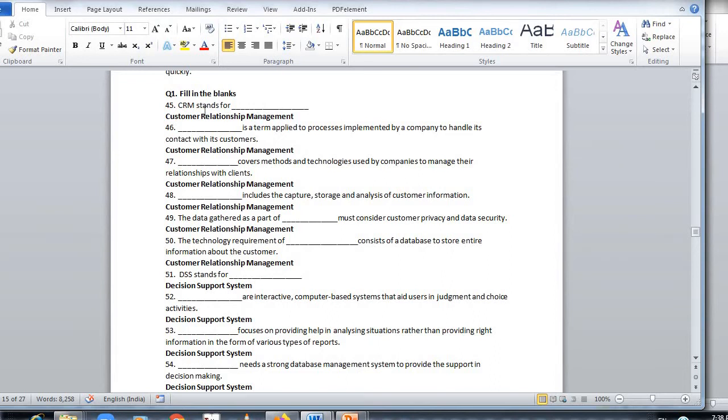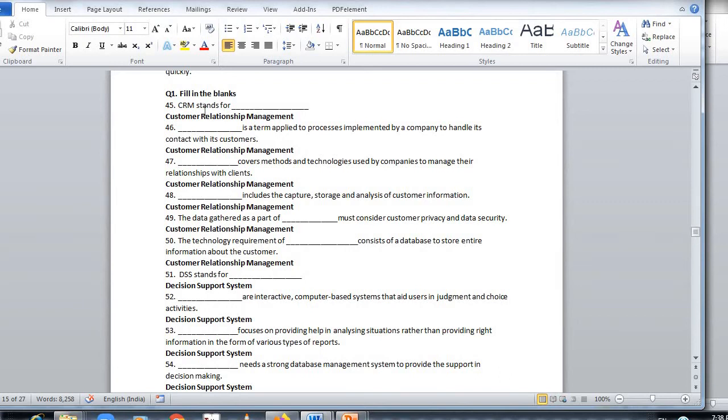Dash includes the capture, storage and analysis of customer information. Customer Relationship Management. The data gathered as a part of Dash must consider customer privacy and data security. Customer Relationship Management. The technology requirement of a Dash consists of a database to store entire information about the customer. Customer Relationship Management. DSS stands for Dash, Decision Support System.